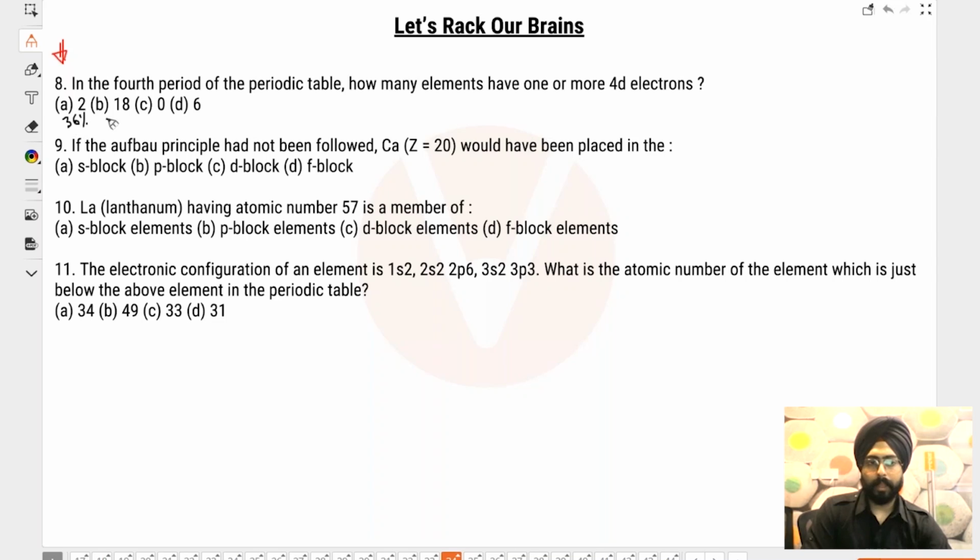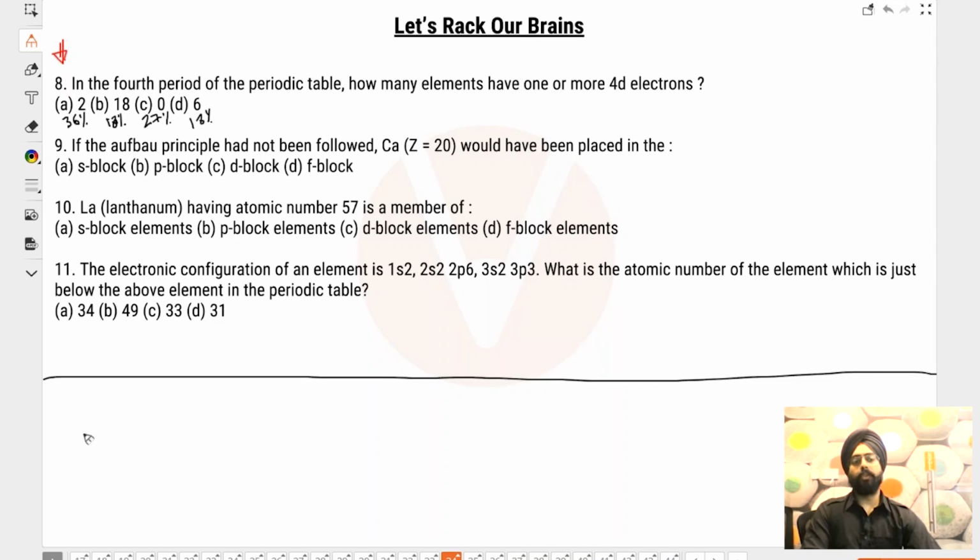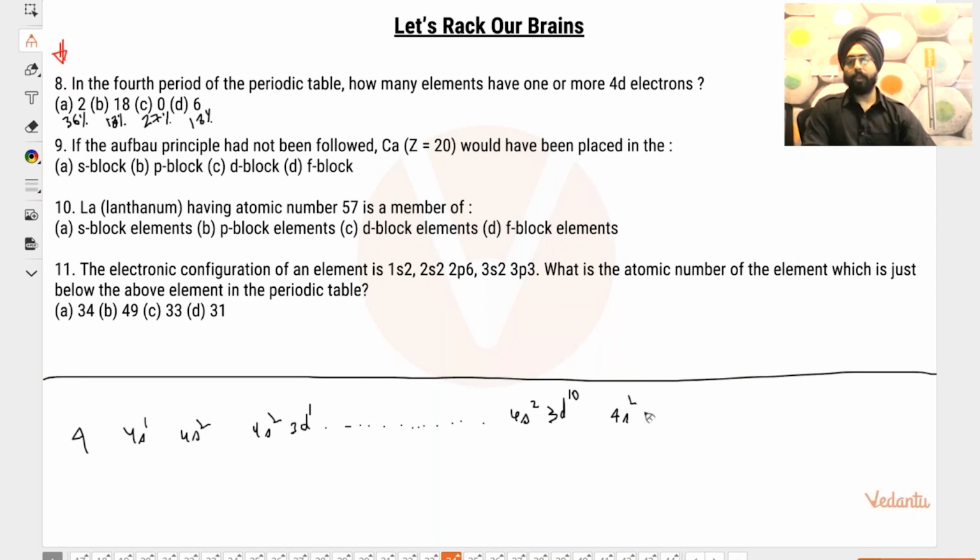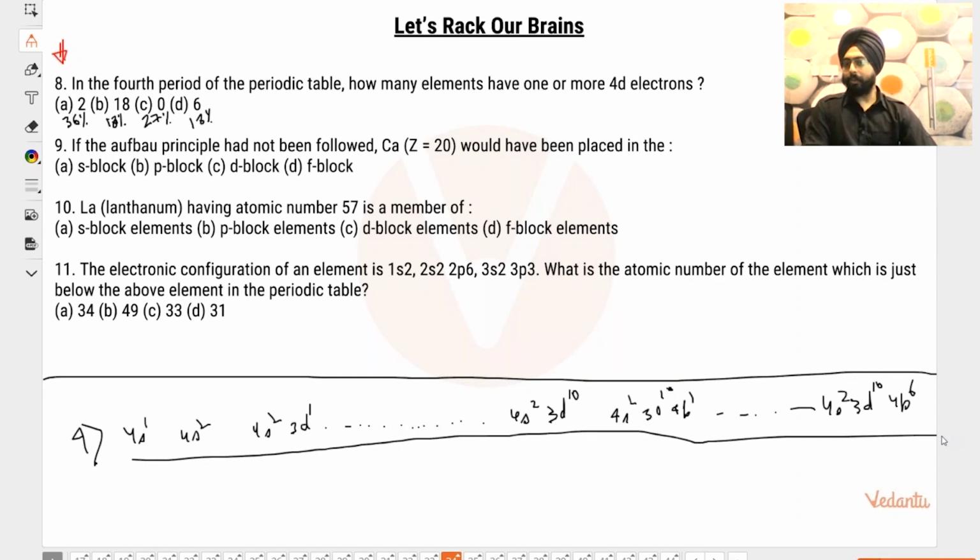Okay, so 36% say A, 18% say B, 27% say C, 18% say D. People just think about the fourth period. Okay, in the fourth period you have 4s1, 4s2, then you have 4s2, 3d1, going till 4s2, 3d10. Then you have 4s2, 3d10, 4p1, going to 4s2, 3d10, 4p6. Can you see any element over here which has any electron in 4d?